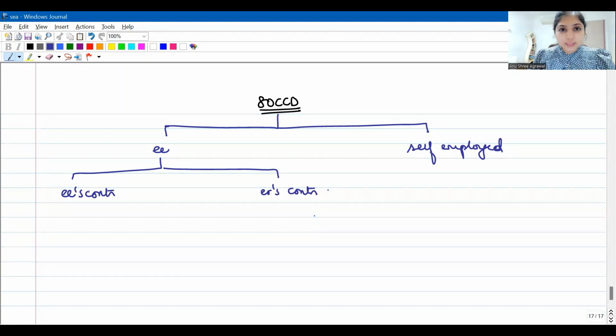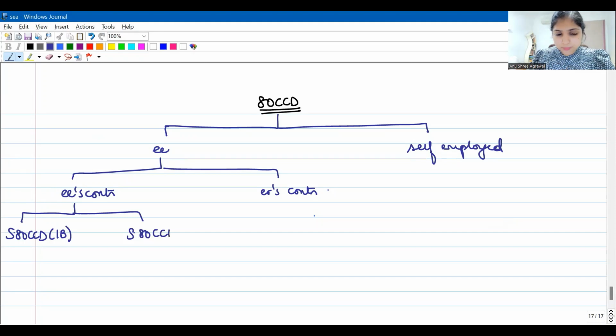Whatever the employee is contributing, two sections are applicable: Section 80CCD1B and Section 80CCD subsection 1. If your employer is contributing, you will have to see who is the employer. Is the employer central government or state government, or any other employer? If the employer is central government or state government, here state government has been recently added. This is the amendment. Earlier we used to have only central government here. So the amendment is we also have state government over here.